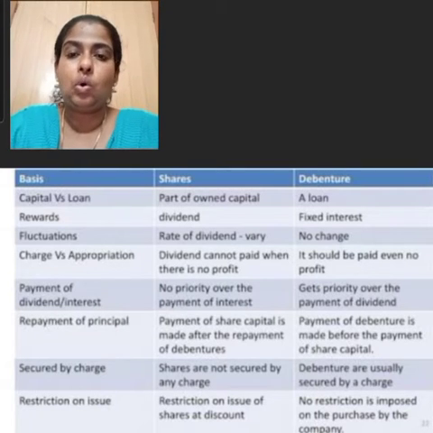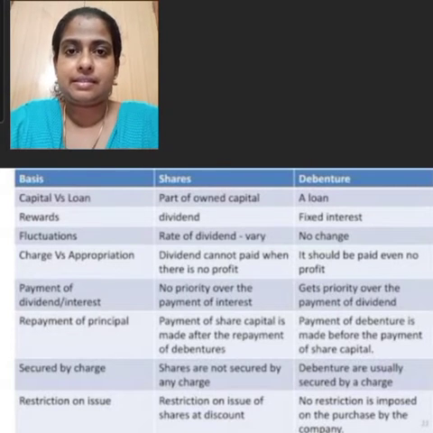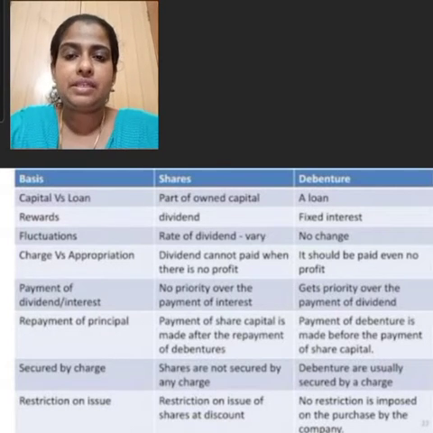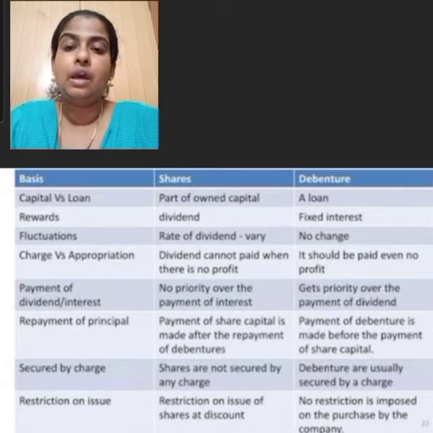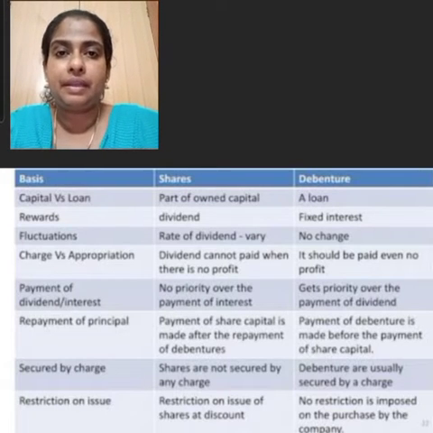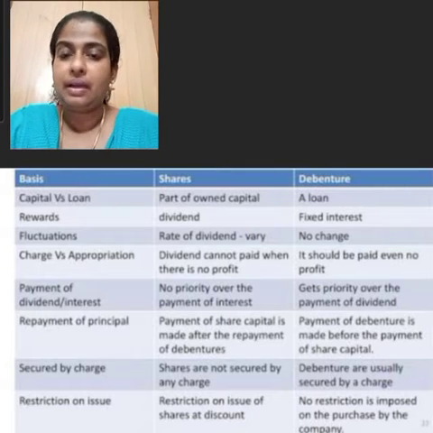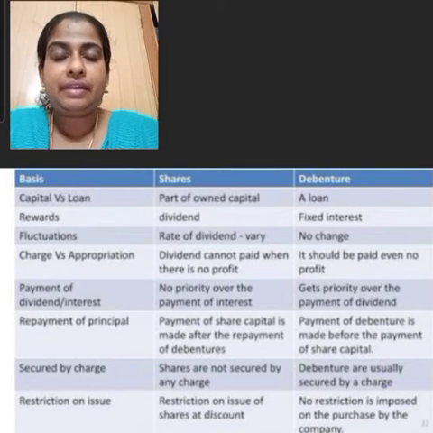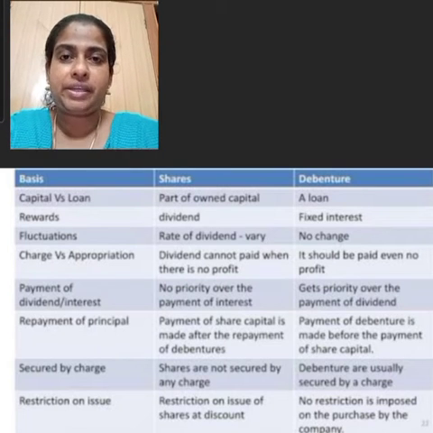A person who holds shares of the company is known as shareholder. Then shareholders get an amount of dividend from the company. But in the case of debentures, the debenture holder is a person who holds debentures of the company. A debenture holder gets interest from the company. Then dividend is paid only when there are profits in the case of shares.